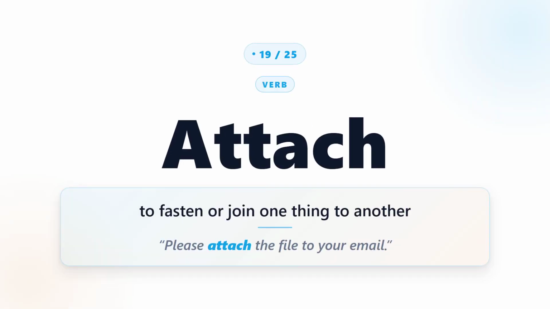Attach. Attach means to fasten or join one thing to another. For example, please attach the file to your email.